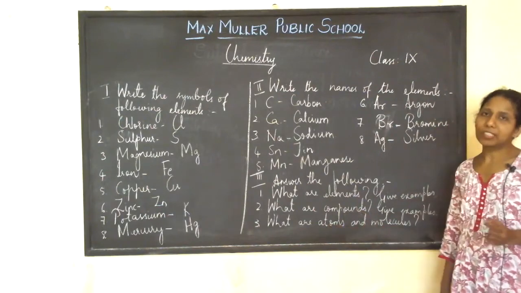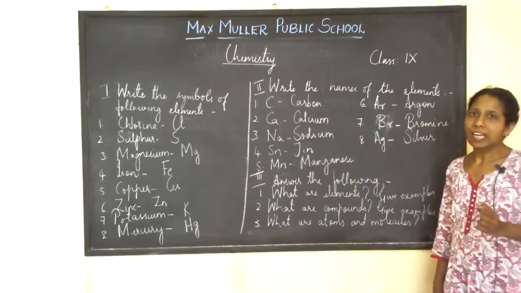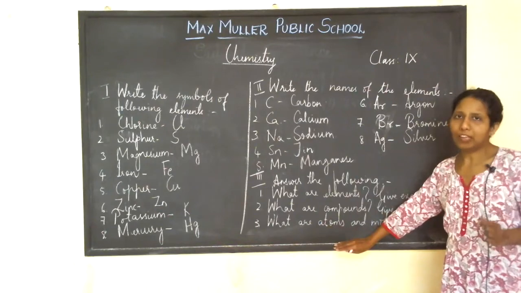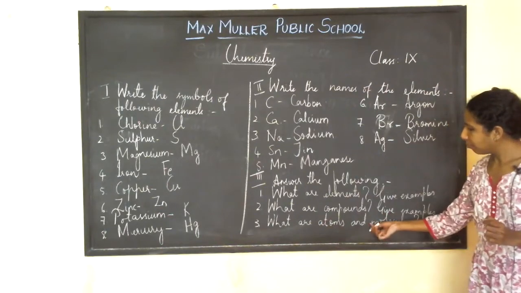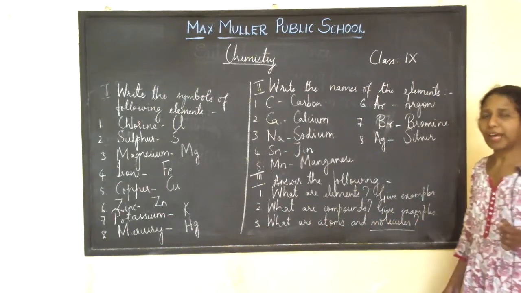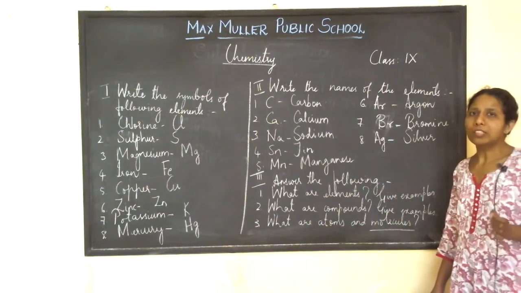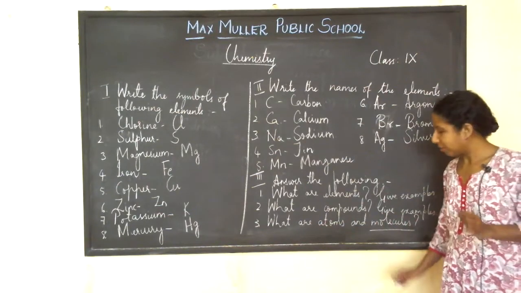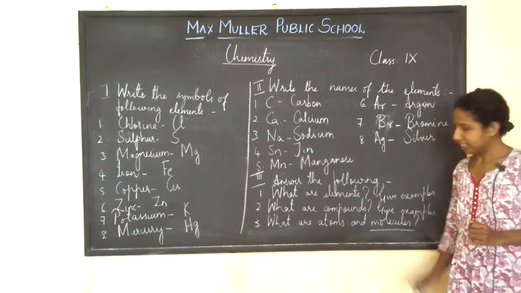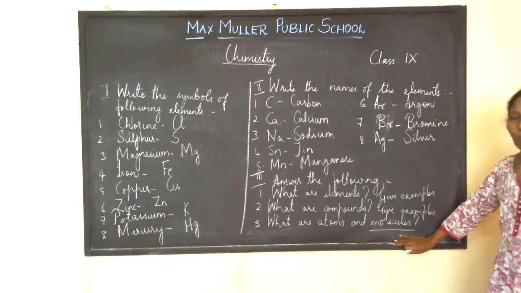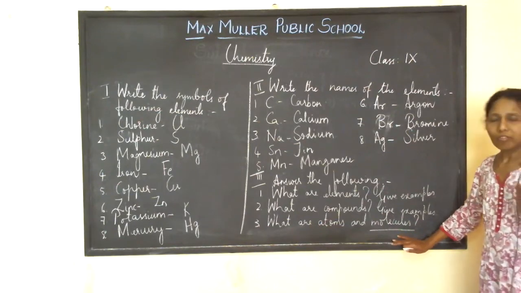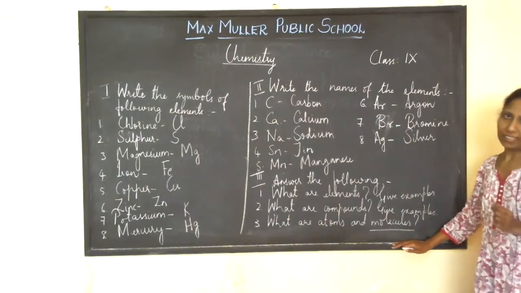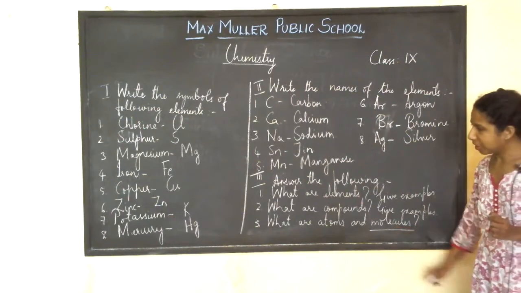What are atoms? Atoms are the smallest particle of an element. What are molecules? Molecules are the smallest particle of an element or compound which have independent existence. Once again I'll repeat. Molecules are the smallest particle of an element or compound which have independent existence. This is what it is about.